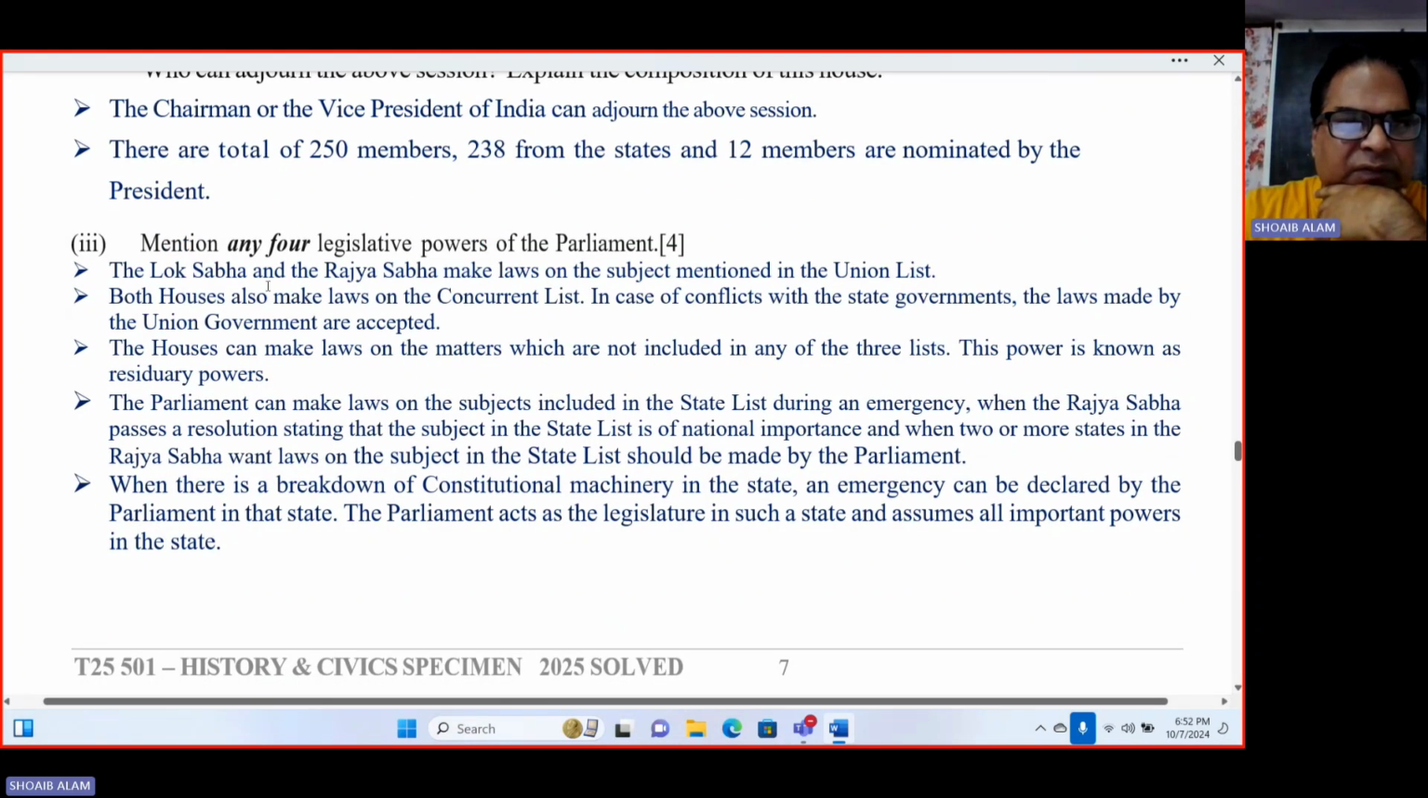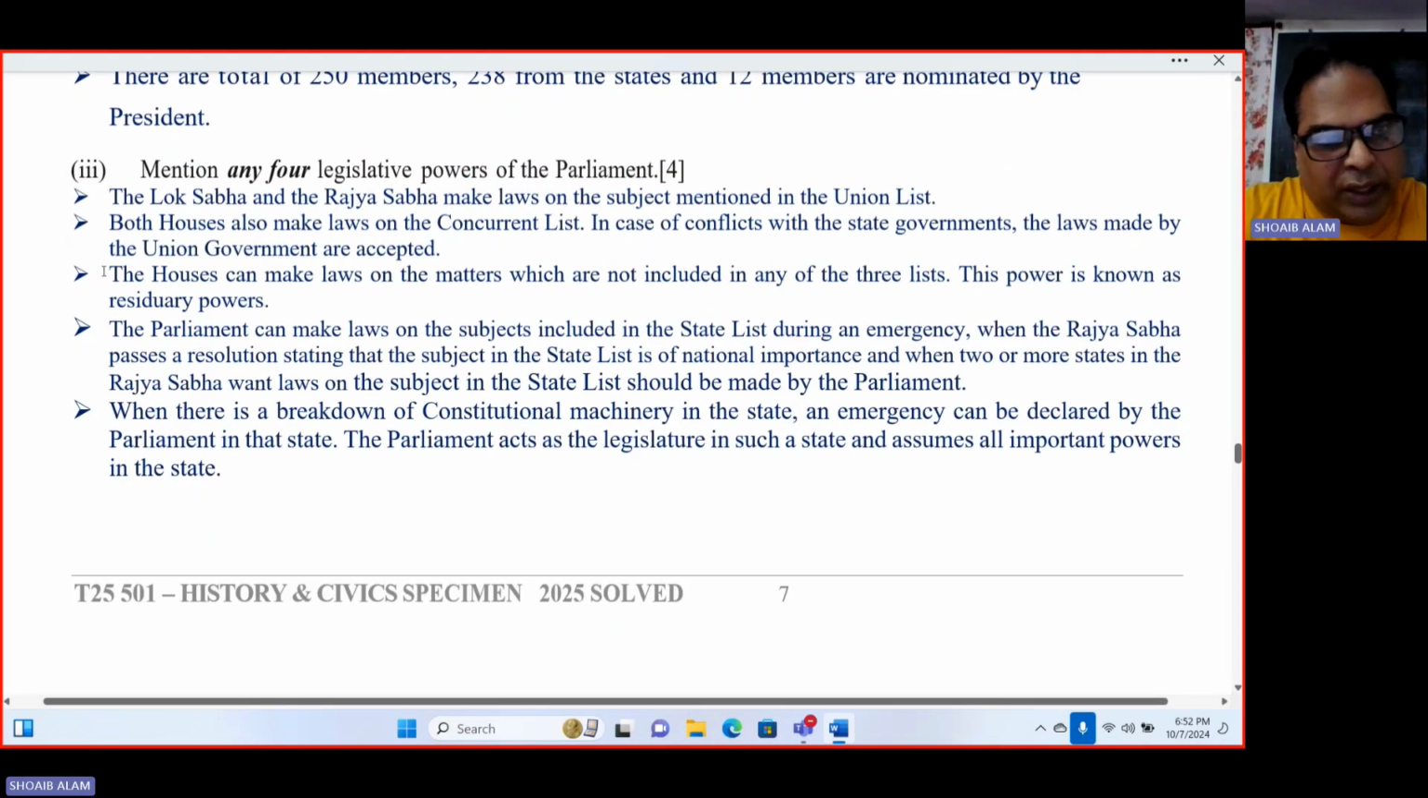Now, mention any 4 legislative powers of the parliament. So you can go with any 4. The first one is Lok Sabha and Rajya Sabha make laws on subjects mentioned in the union list. And second one, both houses also make laws on the concurrent list. The house can also make laws on matters which are not included in any of the 3 lists. That means residuary powers we're talking about.